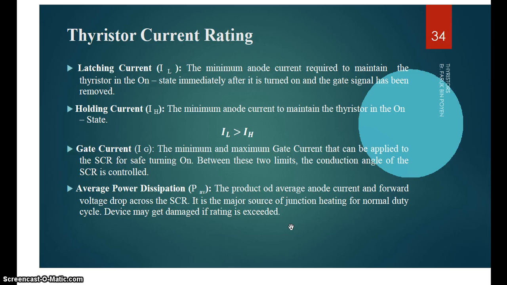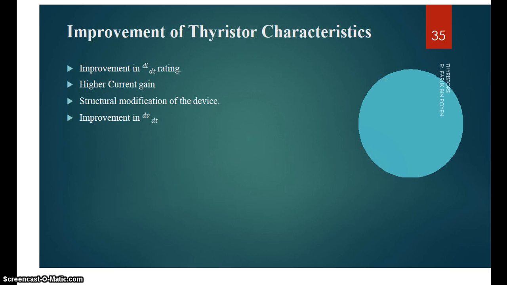Then average power dissipation is the product of average anode current and forward voltage drop across the SCR.